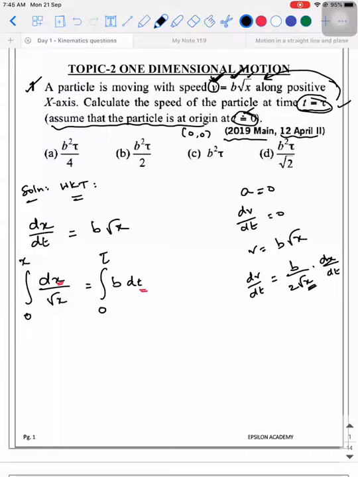So if I take it as x, the integral of 1 by root x is 2 root x. So 2 root x is equal to b into tau. So root x is equal to b by 2 into tau. Now tell me, are you able to understand till this step?